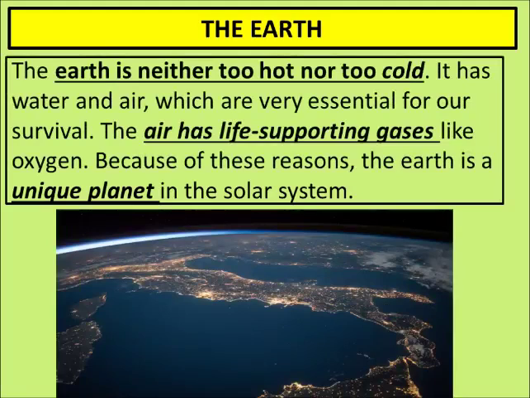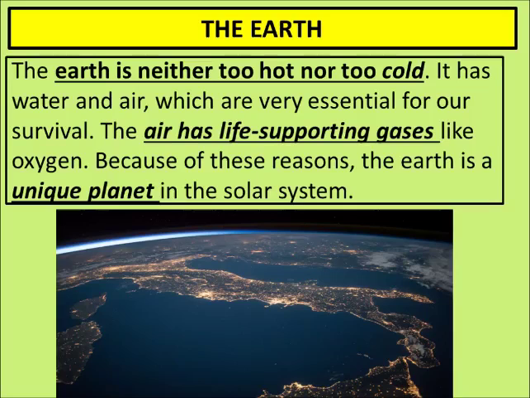The earth is neither too hot nor too cold. It has water, it has air, which are very essential for human beings and all the animals to survive. If water will not be there, and only air will be there, then also nobody will survive. If only air will be there and water will not be there, then also nobody will survive on the earth. The earth has life supporting gases like oxygen. Because of this reason, the earth is a unique planet in the solar system.